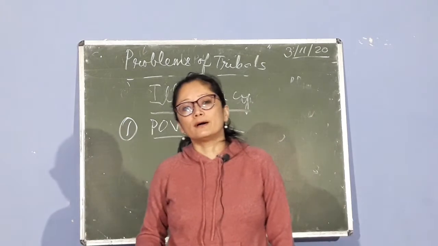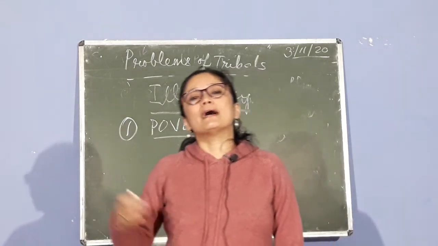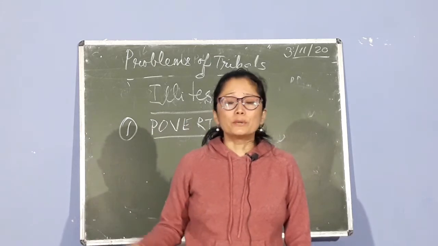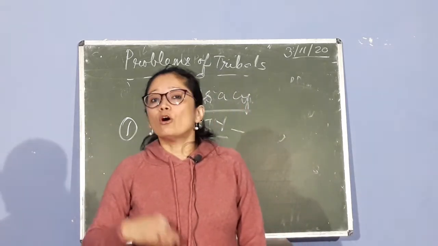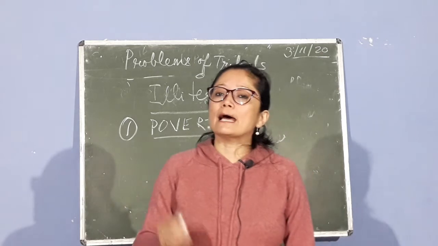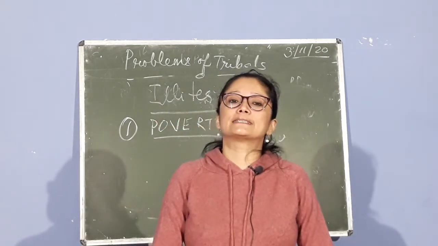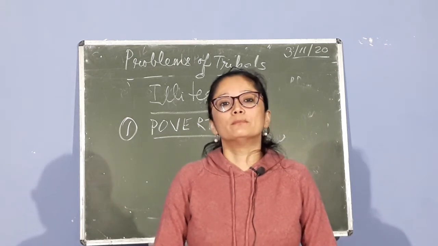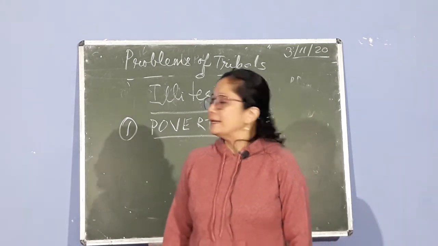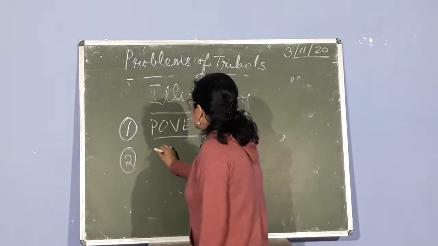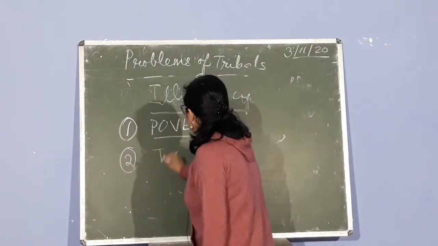They are so poor that they would rather send their children as child laborers to work in somebody else's houses, or they would sell their children rather than send the children to school, and therefore this has given rise to the problem of illiteracy.